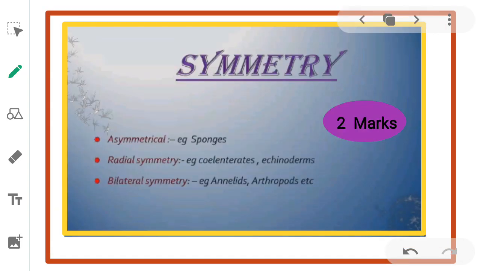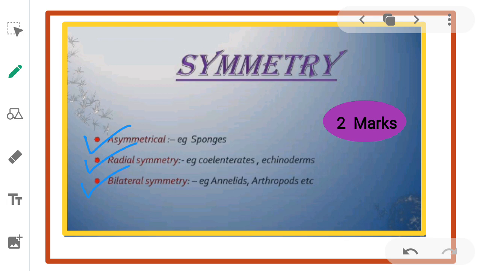Next, we study about symmetry. Here are three types of symmetry. First one, asymmetrical. Asymmetrical means any plane that passes through the center of the body does not divide them into two equal halves. Example, sponges. Second one, radial symmetry. What do you mean by radial symmetry? When any plane passing through the central axis of the body divides the organism into two identical halves, it is called radial symmetry. Example, ciliates, echinoderms.